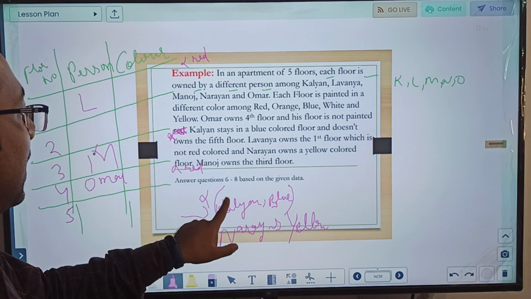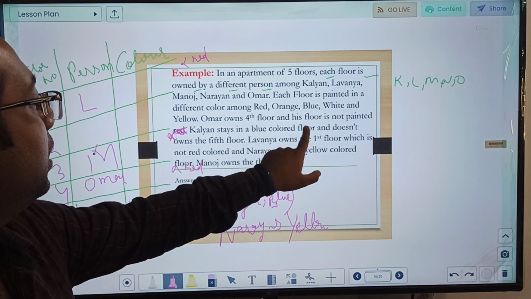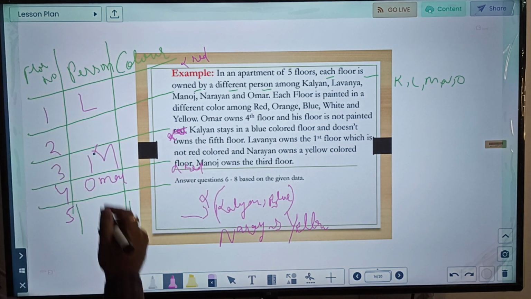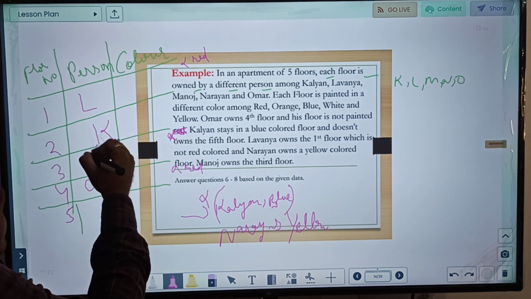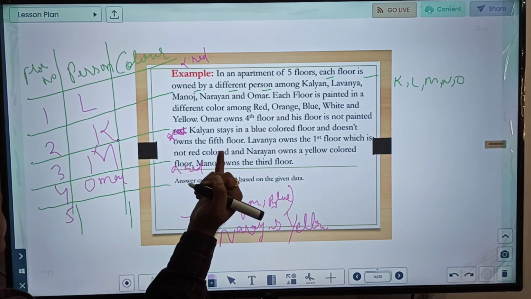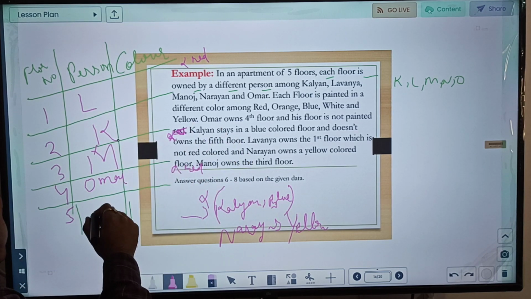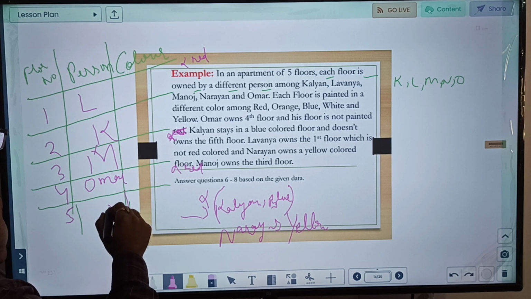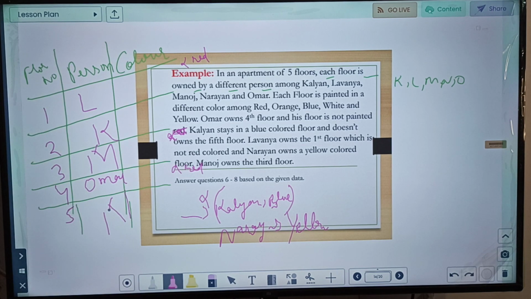It is given that Kalyan is not on the 5th. It was mentioned here that he does not own the 5th. So for Kalyan this is the space which remains. If Kalyan comes over here, K, L, M, N, what is N? Yes, Narayan has to come over here. So at least our persons are sorted.